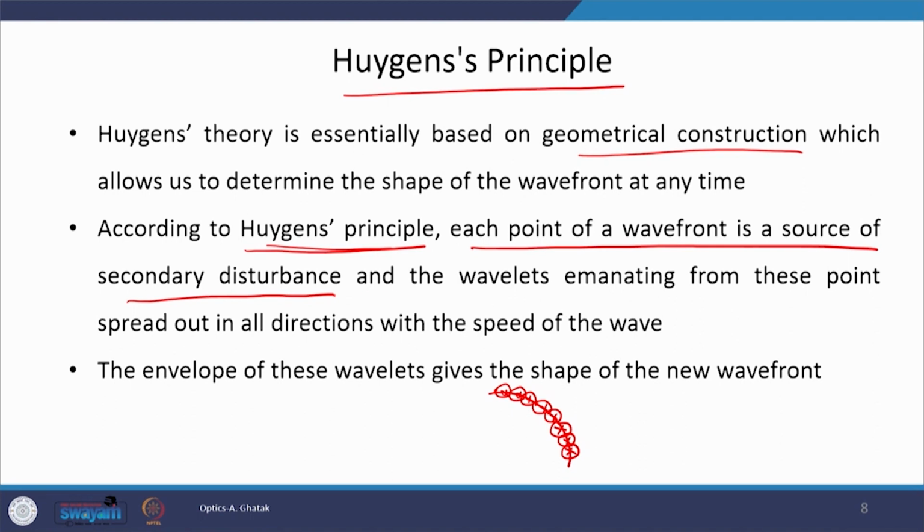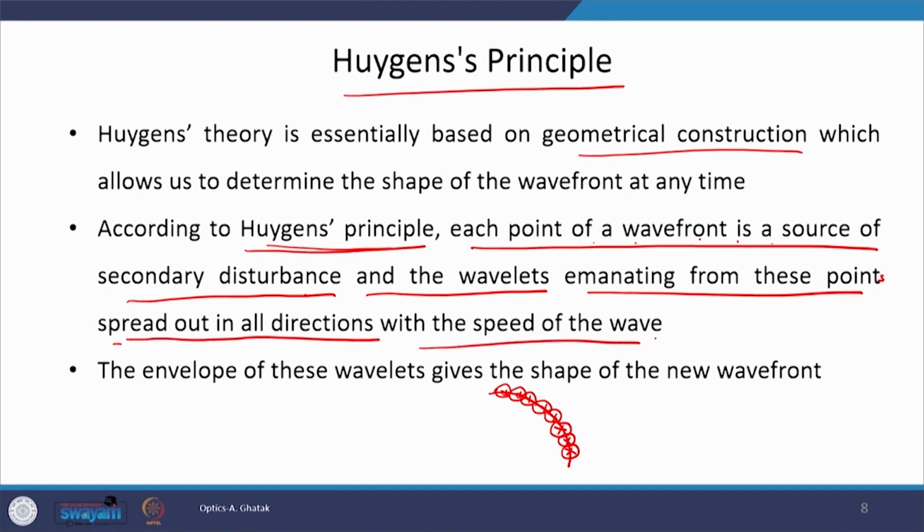Let us repeat, each point of a wavefront is the source of secondary disturbance, and the wavelets emanating from these points spread out in all directions.